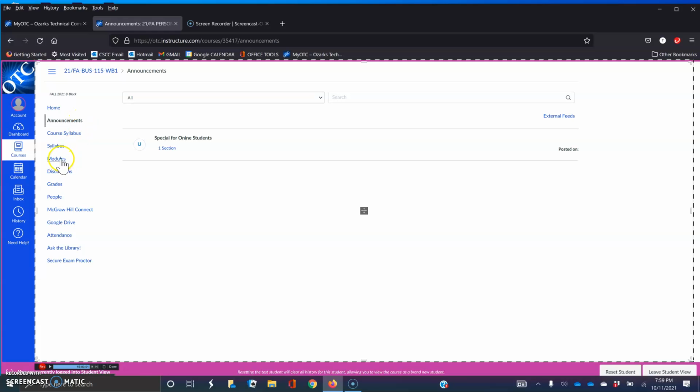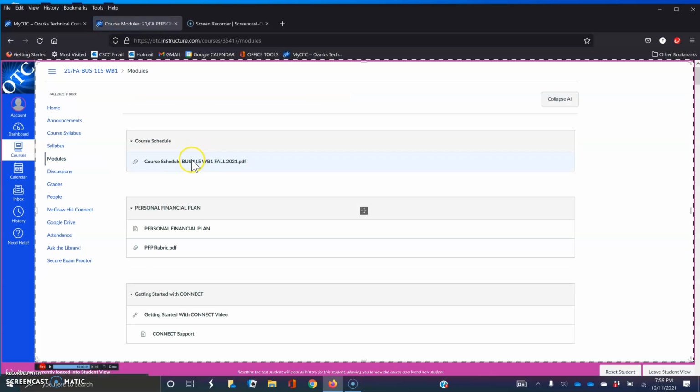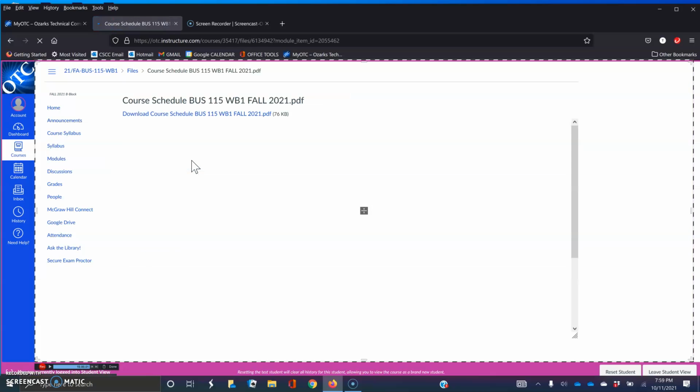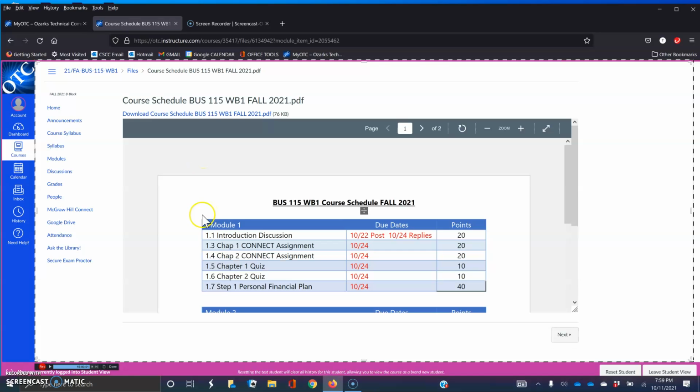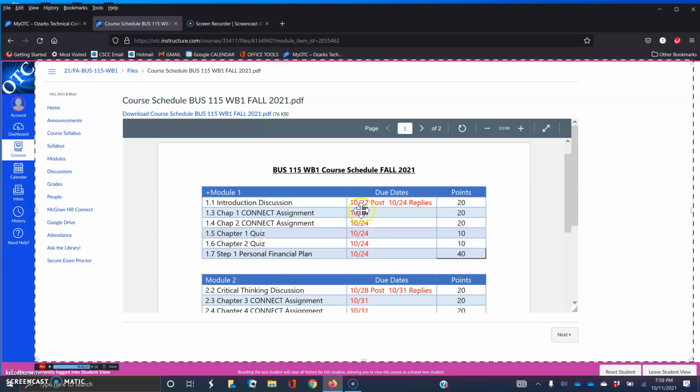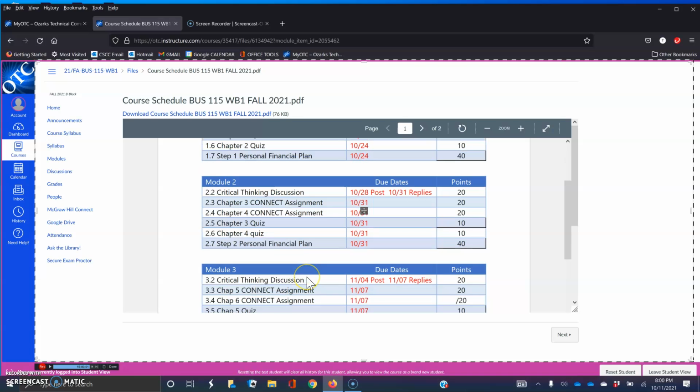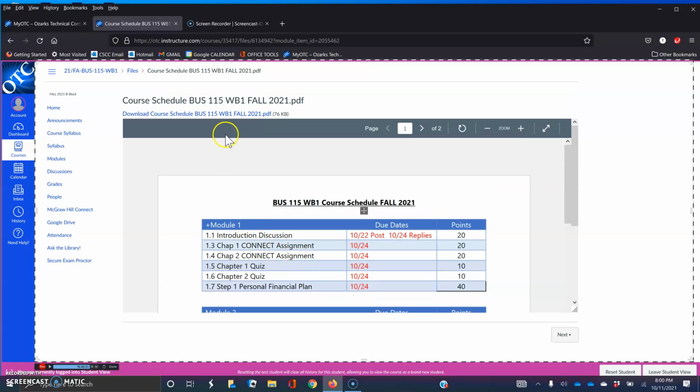So let's look at modules for just a minute. In modules, at the very top, you have the course schedule. So when you open up the course schedule, you'll see on the left side here, these are the assignments. Here are the due dates for those assignments. And then on the right side are the points associated with each of the assignments. Each of the modules is structured essentially the same way, and there's 8 modules for the course. At the very top up here, you'll see there is a link where you can print the course schedule if you'd like to keep a hard copy for yourself.